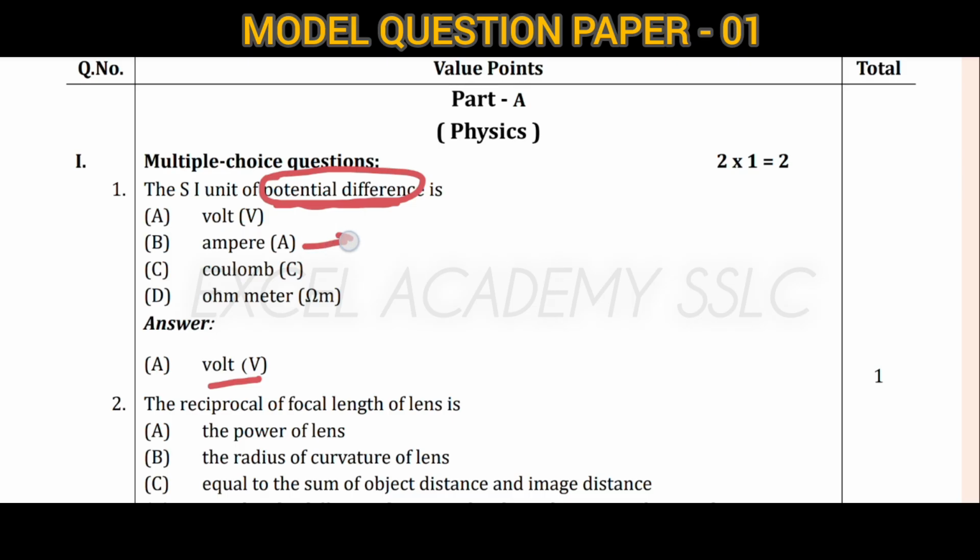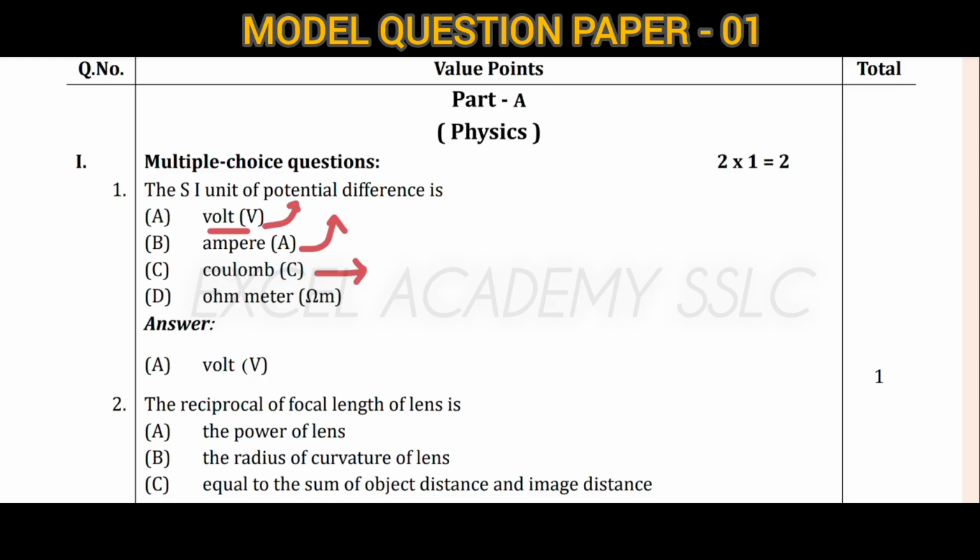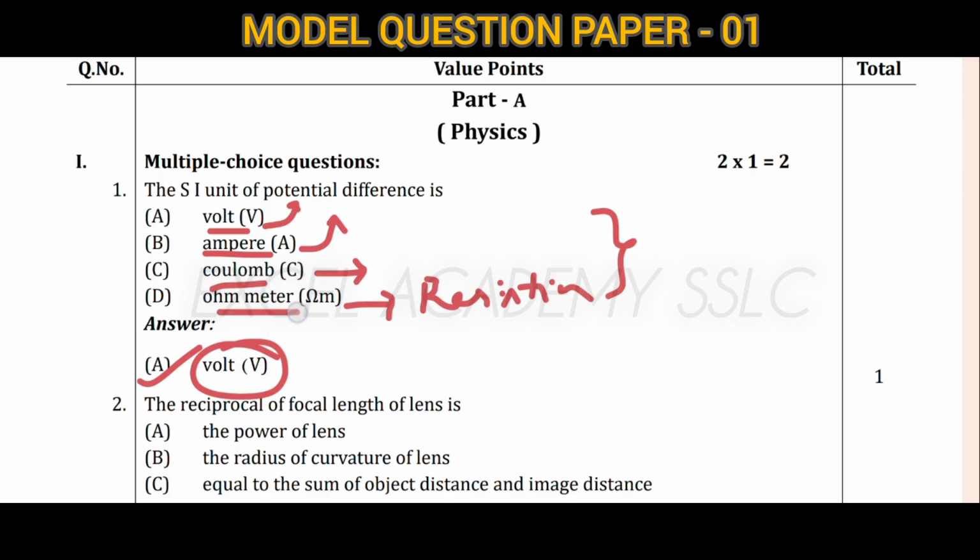Ampere is the SI unit of electric current, coulomb is for charge, and ohm meter is for resistivity. Volt is the answer for that question. Here only you will get three questions. If they ask for the SI unit of electric current, it is ampere; coulomb is for charge; ohm meter is for electrical resistivity.